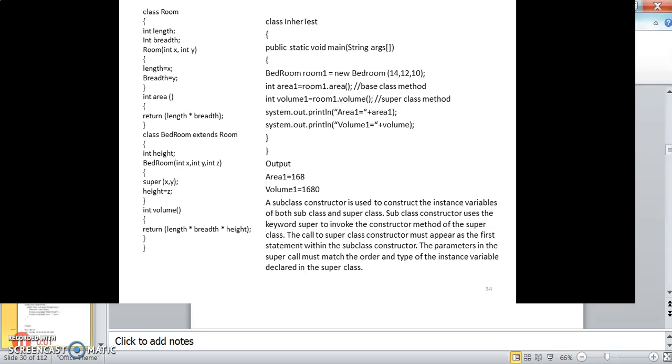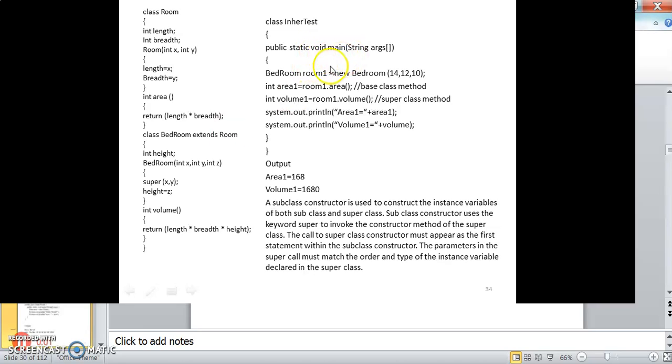What happens is, the call to the superclass constructor must appear as the first statement in the subclass constructor. The parameters in the super call must match the order and type of the instance variables declared in the superclass. So automatically it initializes the values of x and y as in the superclass, and it will initialize height equal to z. Then volume is computed, where it multiplies length, breadth and height. This is our inheritance class. So here Bedroom is a subclass or a derived class which extends the functionality of the Room class.